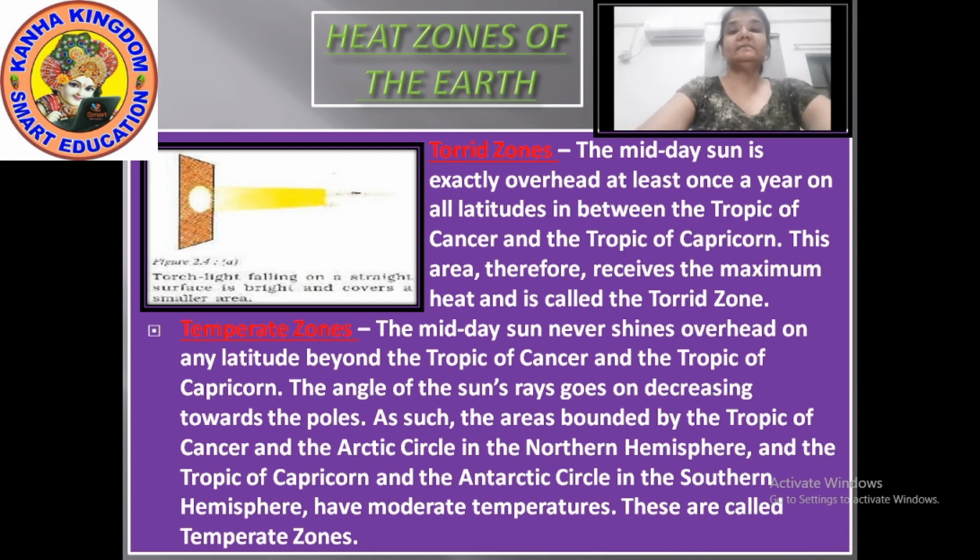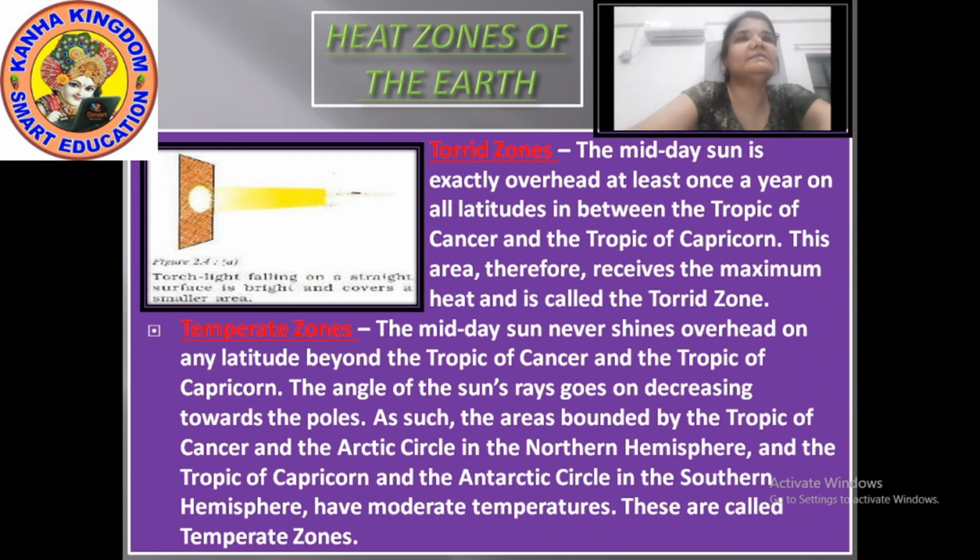In the last Part 1, I had shown you the diagram of the important parallels of latitude. In that you had seen the Tropic of Capricorn and Tropic of Cancer. The torrid zone lies between the Tropic of Cancer and Tropic of Capricorn and receives maximum temperature. This area receives more temperature, that's why it is known as the torrid zone.